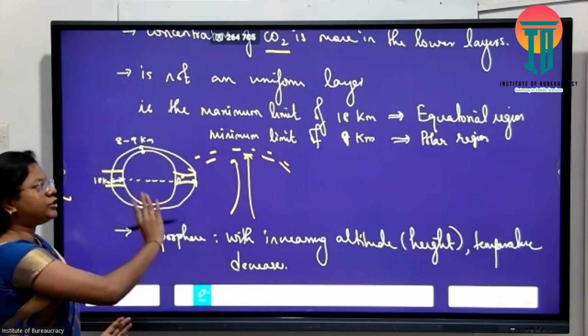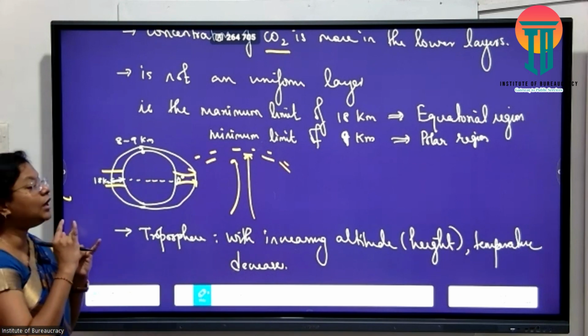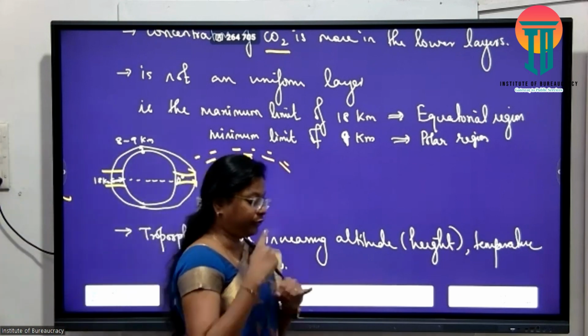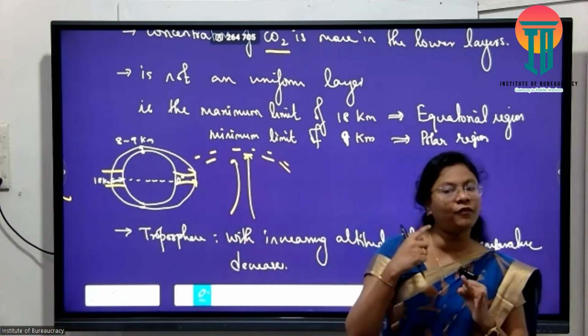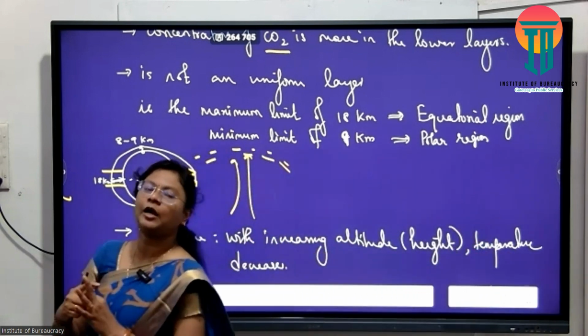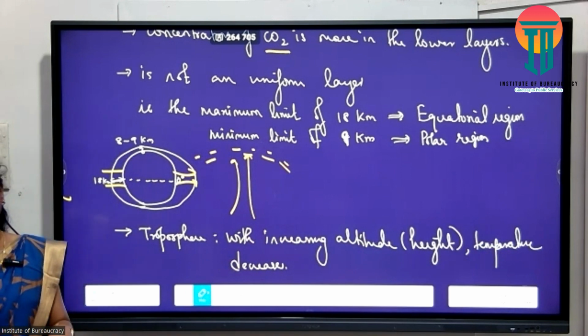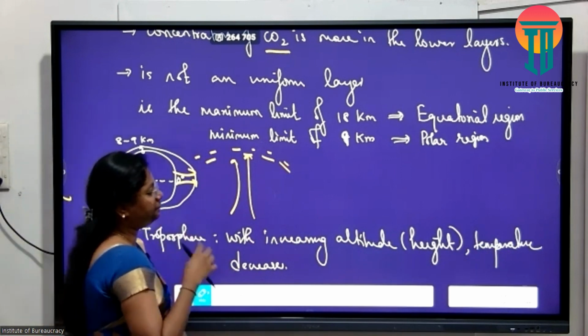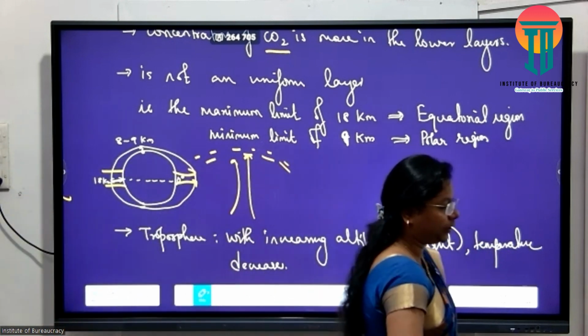As of now, do mention all these things. The first and most important layer because of the vertical mixing of air, all weather phenomena are associated with it. Why? Because the concentration of water vapor and carbon dioxide is more in the lower layers. Fine. Second layer is stratosphere.